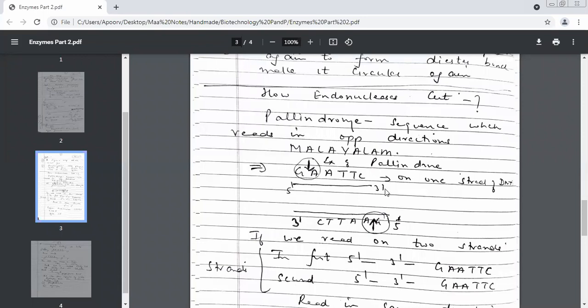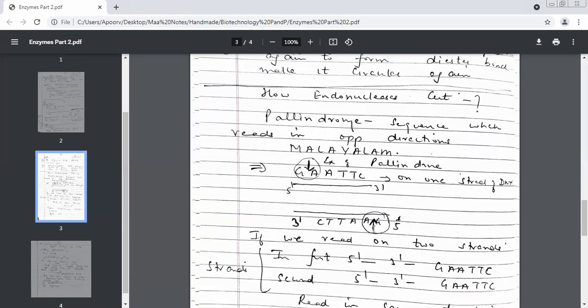So in the first strand, it will cut here, right? In the second strand, it will cut here. Can you see this arrow? Yes, ma'am. Because we have G and A over here. Endonucleases cut at specific sites. Let us see that this endonuclease is going to cut between G and A. So in the first strand, it will cut here, and in the second strand, it will cut here.